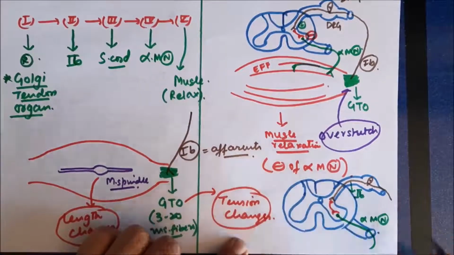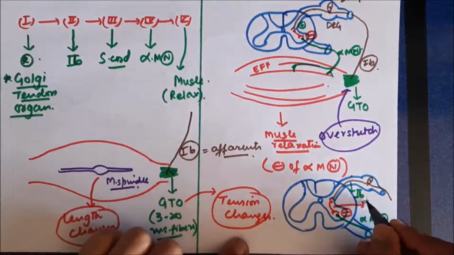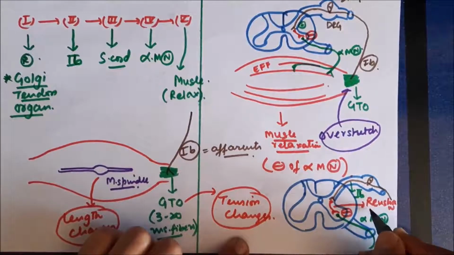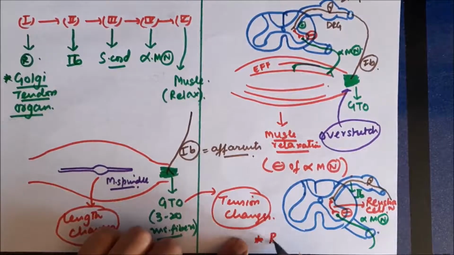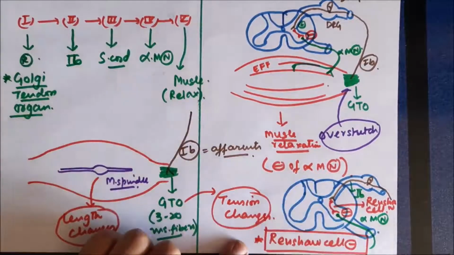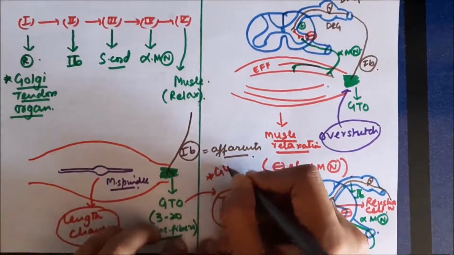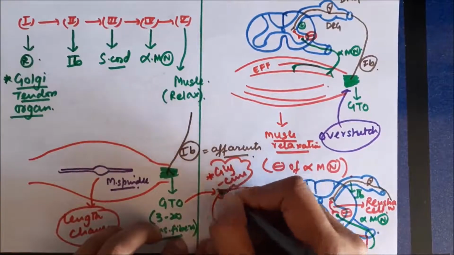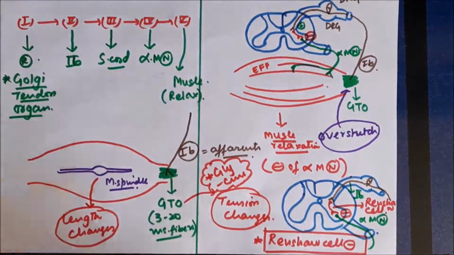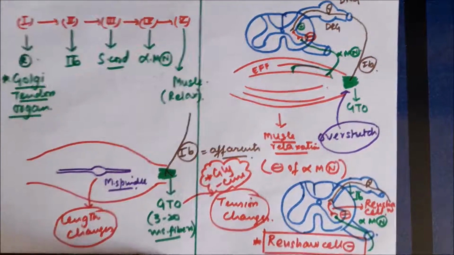So this is the type 1b fiber, and this inhibitory cell which inhibits alpha motor neuron is called as Renshaw cell. So this type of inhibition is called as Renshaw cell inhibition. So Renshaw cell inhibition occurs in case of inverse stretch reflex, and it inhibits the alpha motor neuron. So inhibition of alpha motor neuron results in relaxation of the muscle. Now the inhibitory neurotransmitter that Renshaw cell uses is glycine. So Golgi tendon organ results in relaxation of muscle in response to overstretch, and this occurs to prevent damage to the muscle.